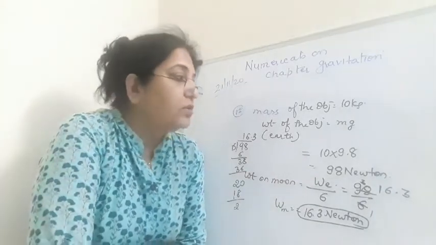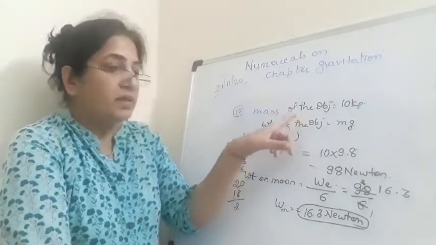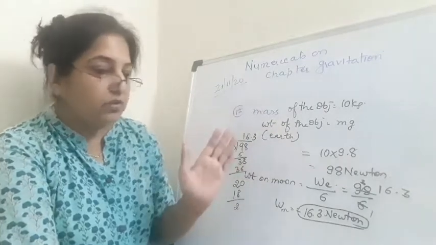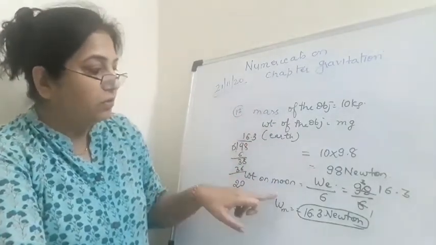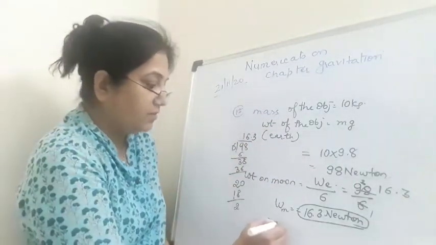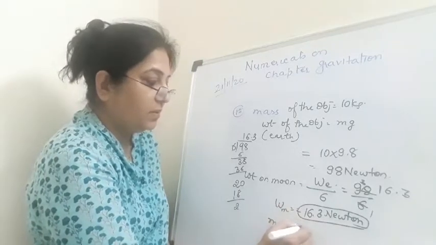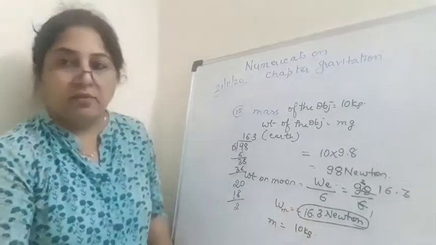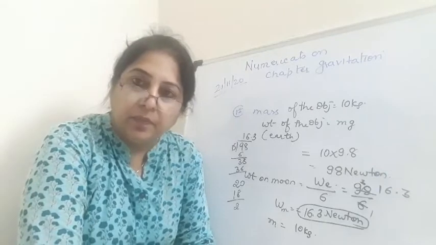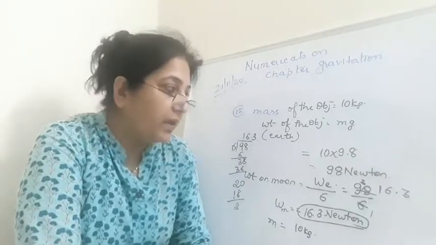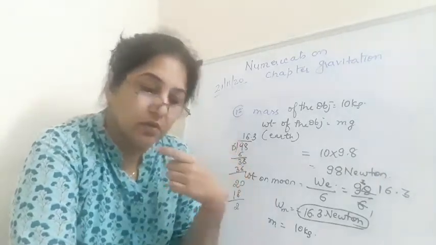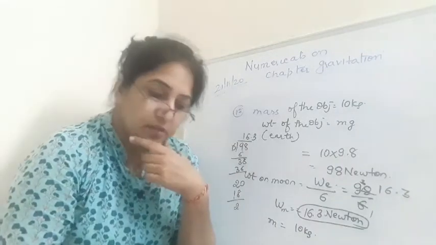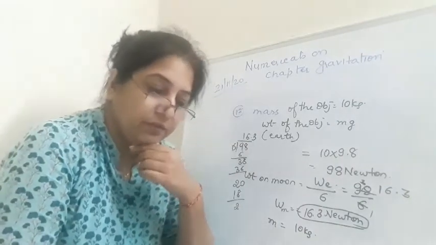I hope this question is also clear to you. Mass is given, mass will not change. If you are asked to find the mass of the object on the moon, you will write mass will be the same, that is 10 kg. Remember that. Weight keeps changing, depends on small g, and the mass of the object is always constant. So this is children, question number 12.